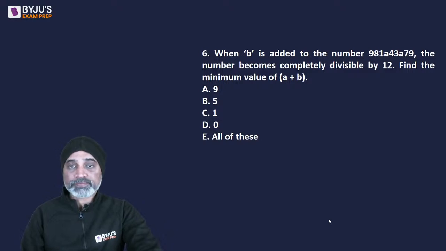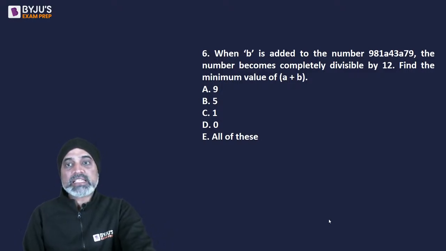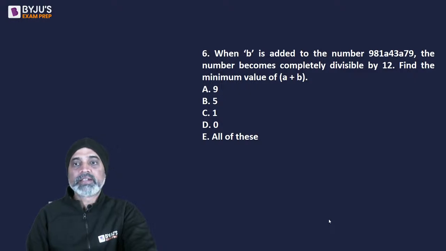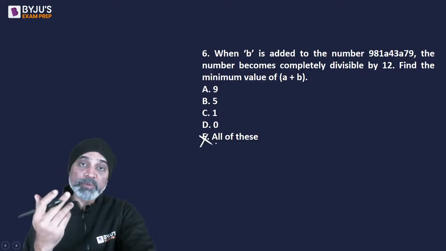That's good. Next, when B is added to this number, the number becomes completely divisible by 12. Find the minimum value of A plus B. Right? So, what we are going to do is we are going to start with the options. See, all of these तो नहीं होएगा, है ना? कि सारा ही हो जाए minimum, एक ही होगा.